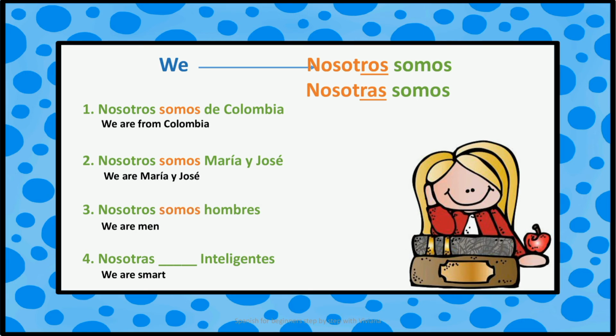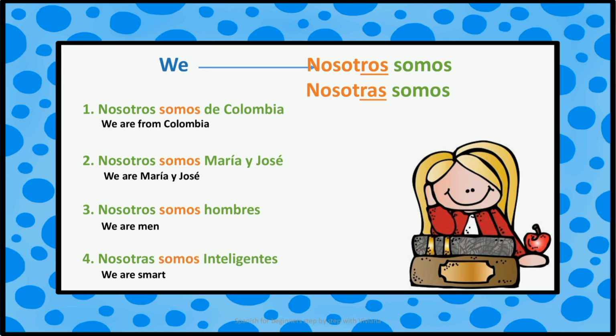Nosotros somos hombres. We are men. We use nosotros because we are talking about a group made up only of men. And we use nosotros somos because we are talking about our essence.